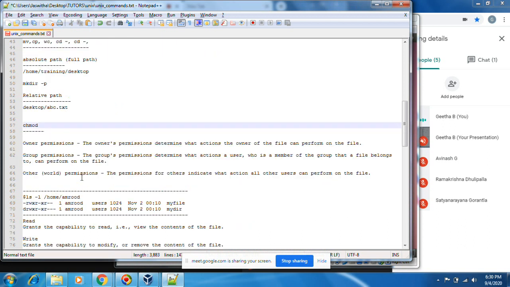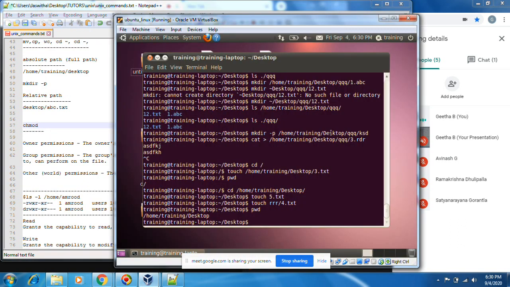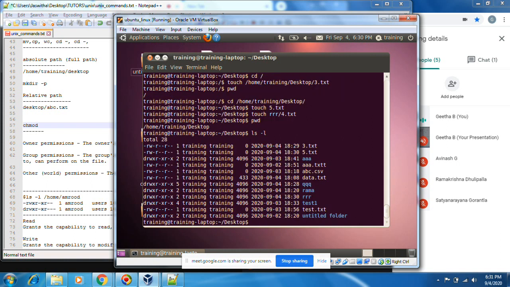Okay, next is changing the file permissions. Now I type ls -l, long listing. In this long listing, the first character denotes file or directory, and then this section is the file permissions, changed through chmod, change mode.